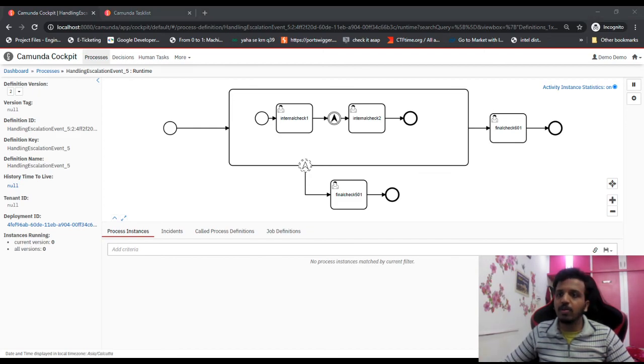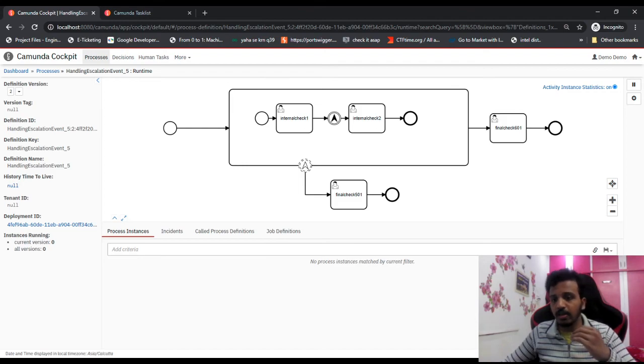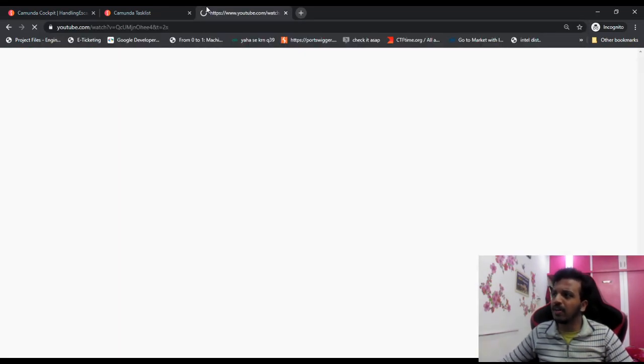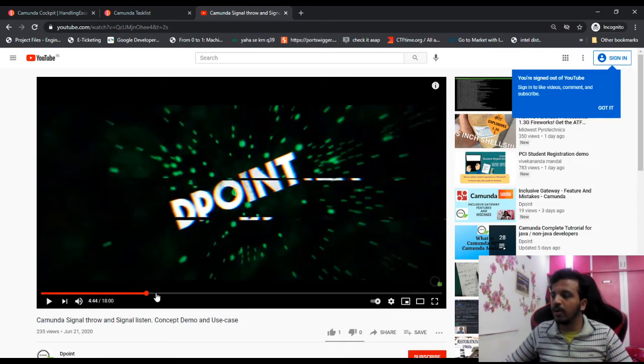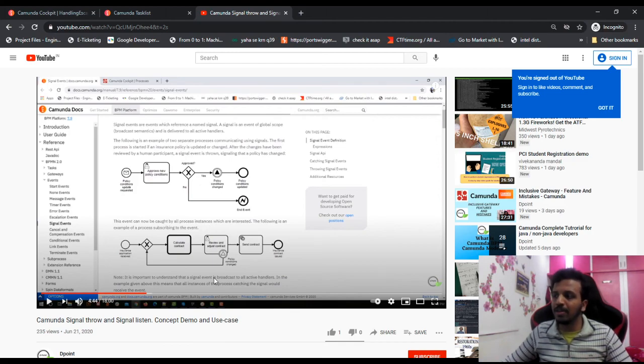And the last thing, let me check. Yeah, it's about the signal catch event. Throw and catch signal event. Now how is it different with respect to the error event that we talked about in the first technique? For that again we have spent nearly half an hour on the signal already. Okay, not half an hour, 18 minutes. So again you can see what we have discussed there. So it's one more method of handling.